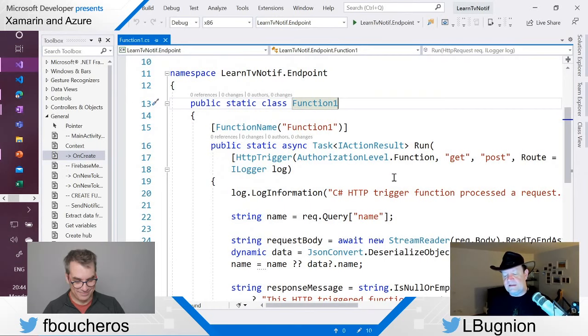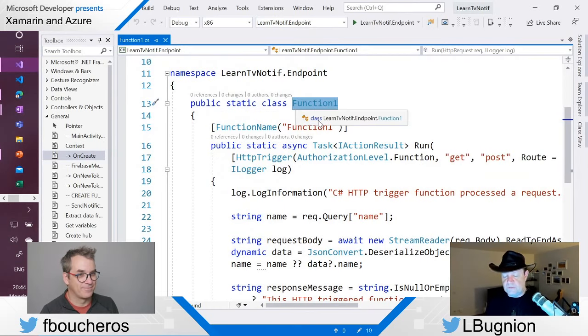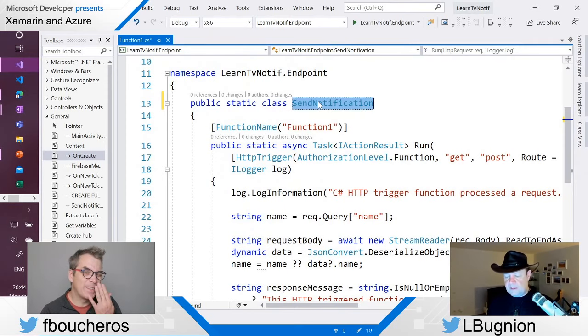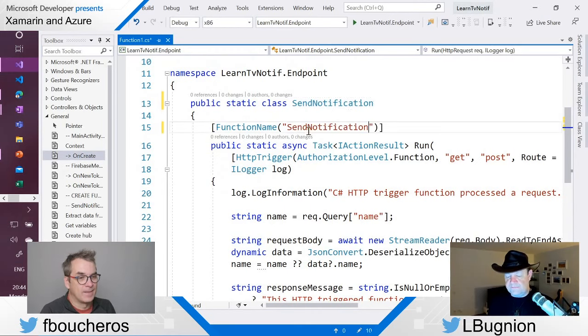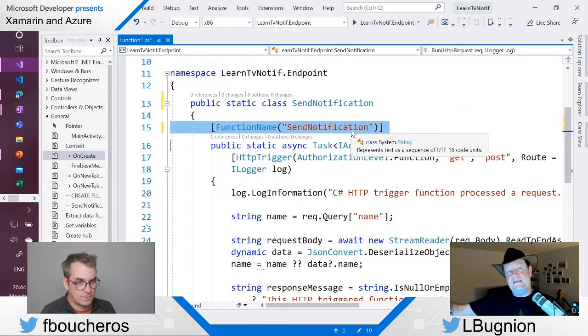Now, one thing that it doesn't do, which is a little bit stupid, is that it doesn't ask you the name for the function. So it uses here a generic name, Function1, which is really horrible. So first thing I'm going to do is change that. I'm going to call that SendNotification. And I'm also going to use here the function name because this is going to be the actual name of the function in the Azure portal after we deploy that.